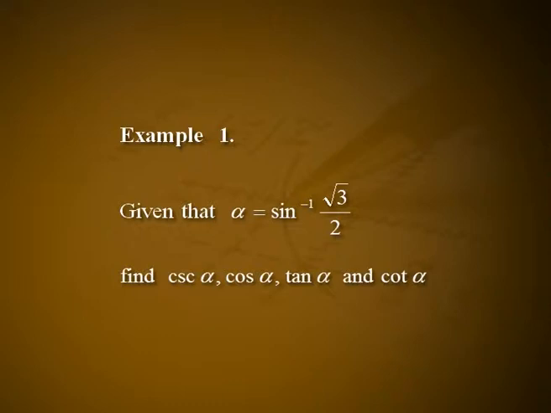Example 1. Given that alpha is equal to sin inverse of root 3 by 2, find cosec alpha, cos alpha, tan alpha and cot alpha. Solution. We draw a right-angled triangle with an angle alpha, hypotenuse 2 and opposite side root 3. We then calculate the length of the adjacent side to be square root of 2 square minus root 3 square, which is equal to 1.